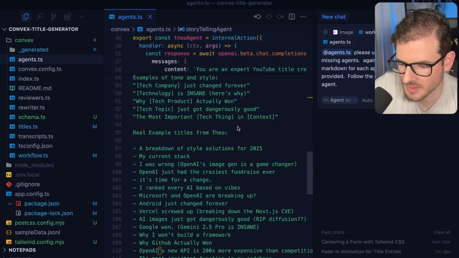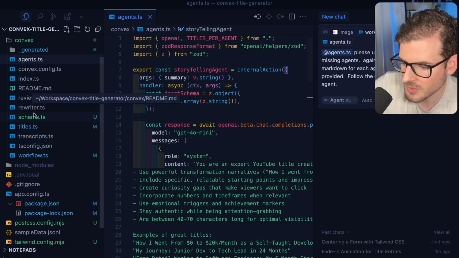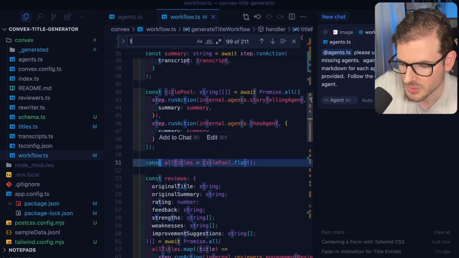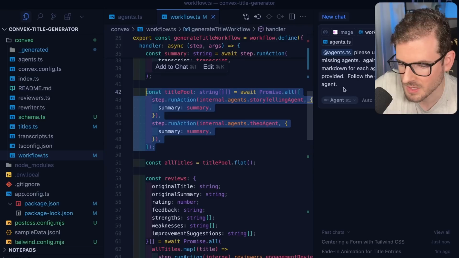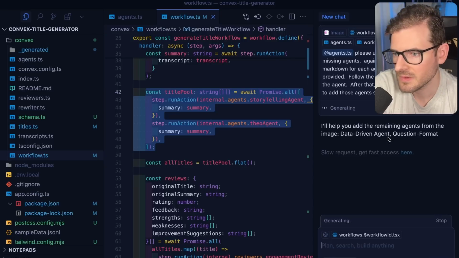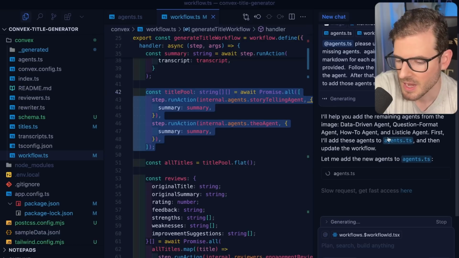So I should go through here and add in some more agents with different markdown. Then I'm also going to go to the workflow, and I want it to use, where's the Theo agent? I'm also going to say, after that, please modify the workflow to add those agents as steps. So that'll hopefully give it a chance to generate more titles, various types of titles, and we can have them all be rewritten and reviewed at the end.